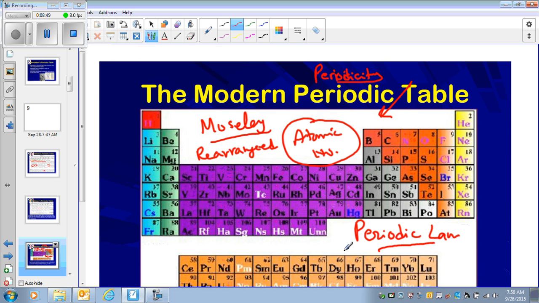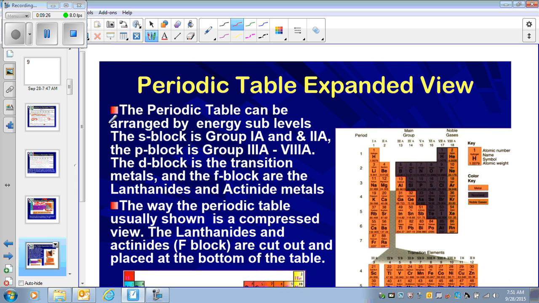Make sure, as I said, it is in the book, page number 68 and 69. You need to look at these scientists, and maybe you can read it in detail. But you need to know the name of the scientist. You need to know that there was a set of triads, then octaves, and then Mendeleev came in, who printed the first periodic table arranged by mass, and then Henry Moseley was the one who arranged it by the atomic number. So the periodic table that we have today has different families and different kinds of arrangements.